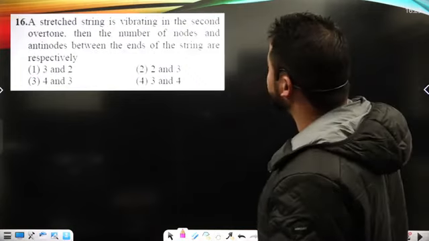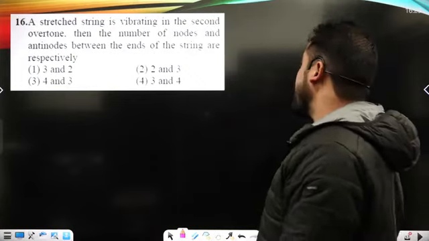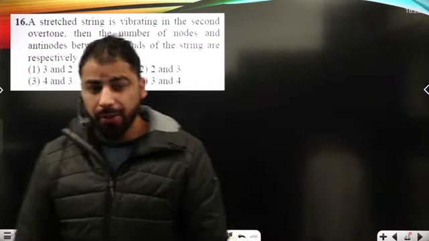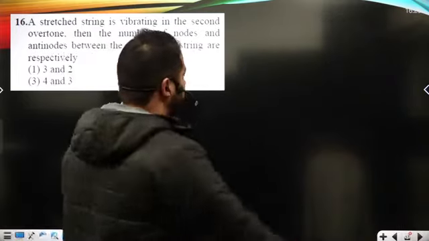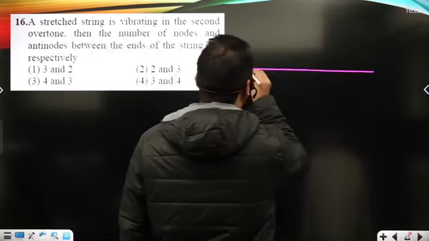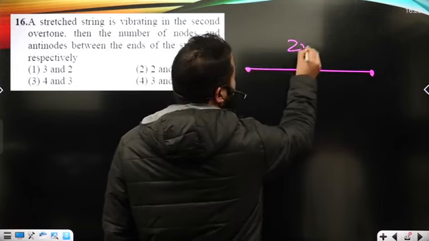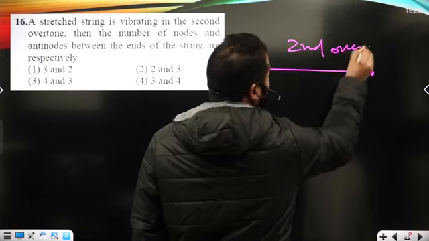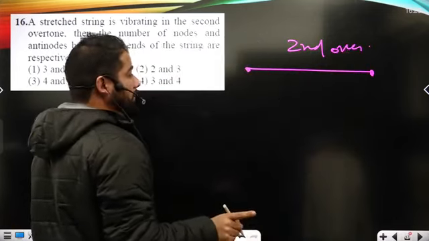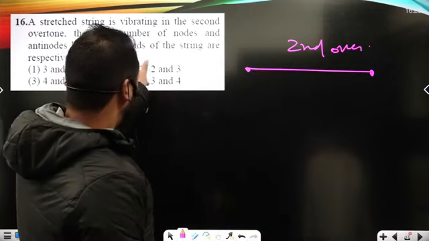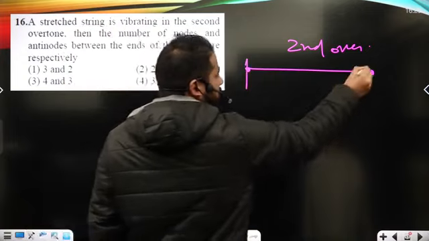Now, a stretched string is vibrating in the second overtone. The number of nodes and antinodes between the ends of the string is? Basically, this stretched string is going to vibrate in the second overtone. Second overtone means third harmonic, okay? What we are basically asked to calculate is the nodes between the ends.